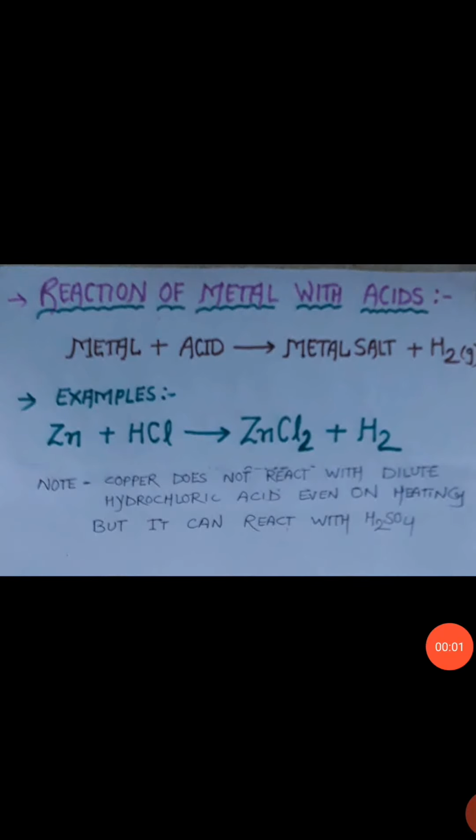Reaction of metal with acid. When metal reacts with acid, it forms metal salt and hydrogen gas. Example, when zinc reacts with dilute hydrochloric acid, it forms zinc chloride and hydrogen gas. Remember one thing, copper does not react with dilute hydrochloric acid even on heating, but it can react with sulfuric acid.